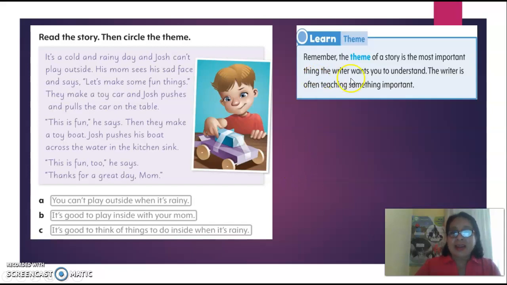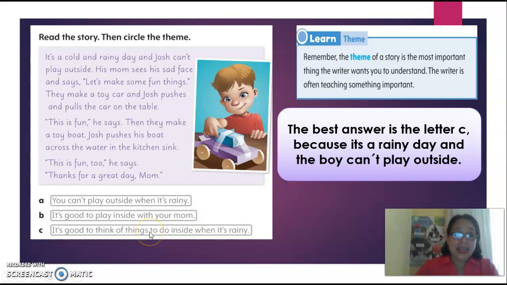Yes. Remember, the theme of a story is the most important thing the writer wants you to understand. The writer is often teaching something important. And the answer is the letter C. Why? Because it is good to think of things to do inside when it's raining, because he was playing inside the house and he had fun. Okay, I gave you an explanation. The best answer is the letter C, because it is a rainy day and the boy can't play outside, so he plays inside with his mom. Okay, answer it please in your house.